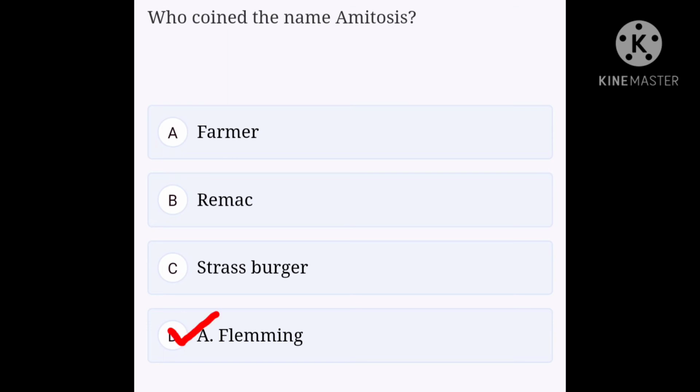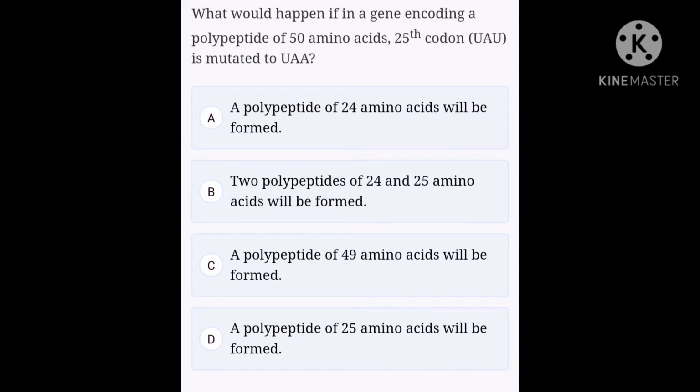Okay, next question. What would happen if in a gene encoding a polypeptide of 50 amino acids, 25th codon, that is UAU, is mutated to UAA? Option A, a polypeptide of 24 amino acids will be formed. Option B, two polypeptides of 24 and 25 amino acids will be formed. Option C, a polypeptide of 49 amino acids will be formed.